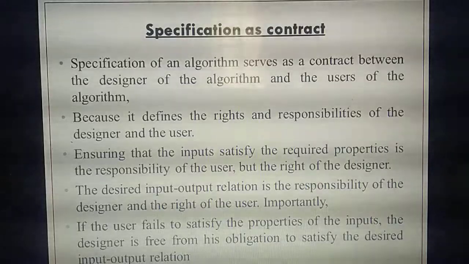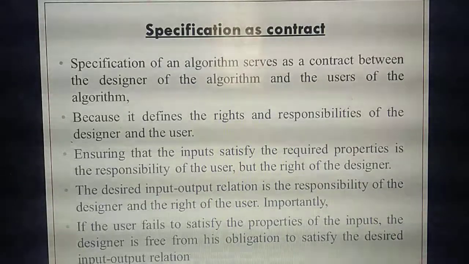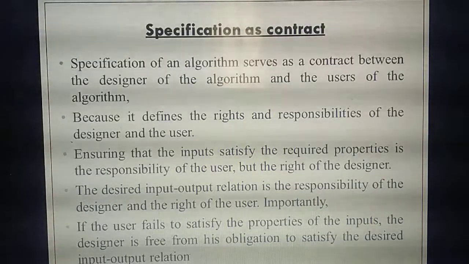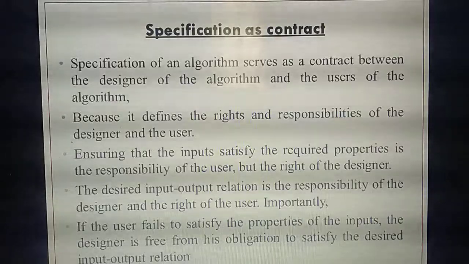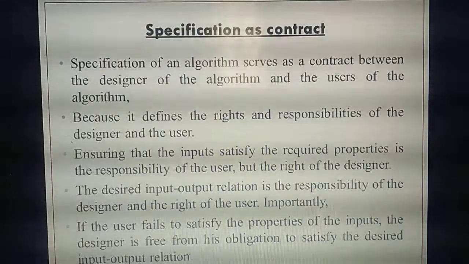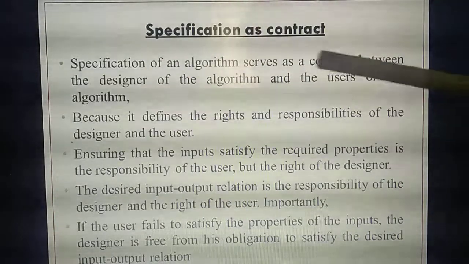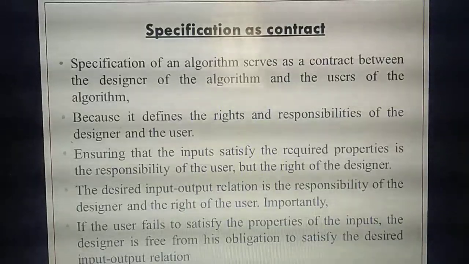After designing, they will launch it for the users. The users are the ones using the algorithm. So this contract will be done between whom and whom? The designer of the algorithm as well as the users of the algorithm.